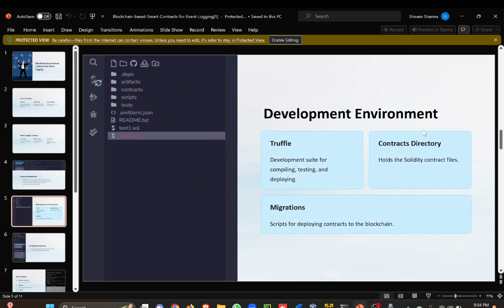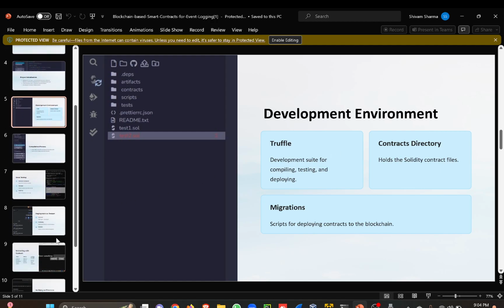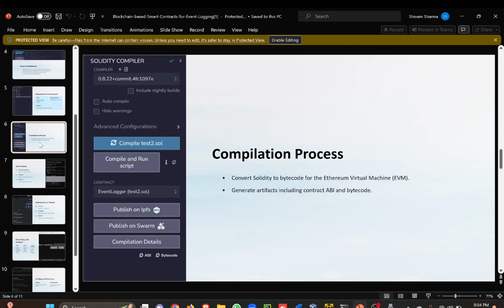Development environment. After compilation, we will go towards development, and we will use Truffle as the development suite for compiling, testing, and deploying, a contracts directory for Solidity contract files, and migrations for scripting. After the deployment environment, we will go toward the compilation process.